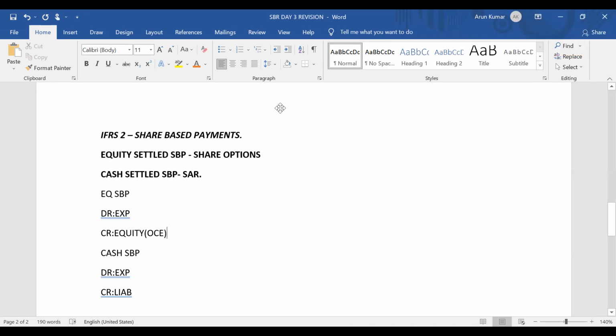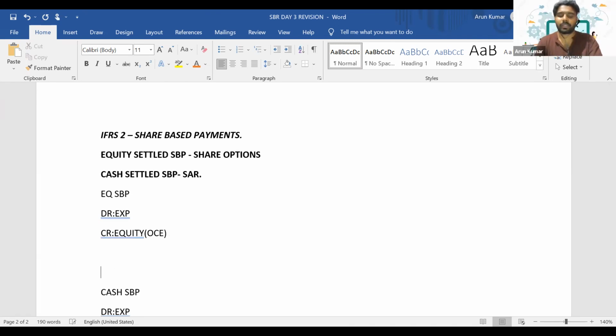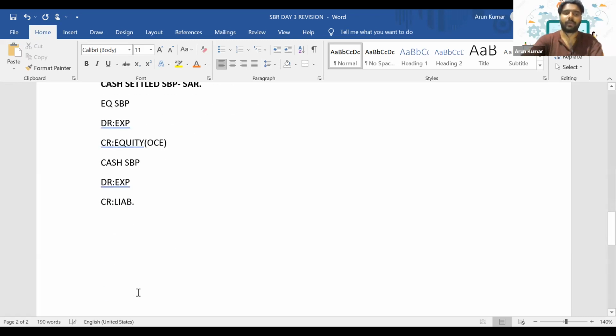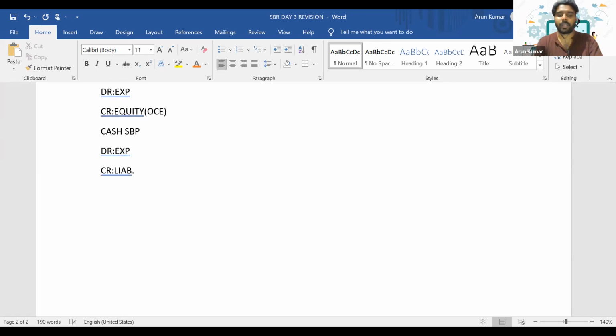Yes. So in equity settled share-based payment, there's a higher chance that they may come up with a question on it. So when it comes to equity settled share-based payment, how will you account for it?